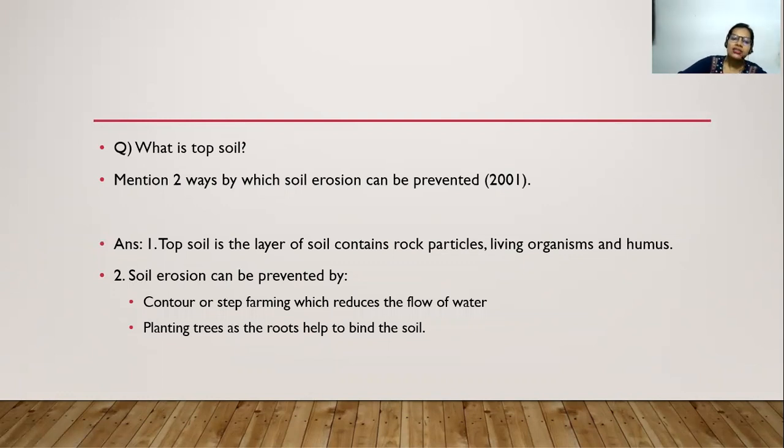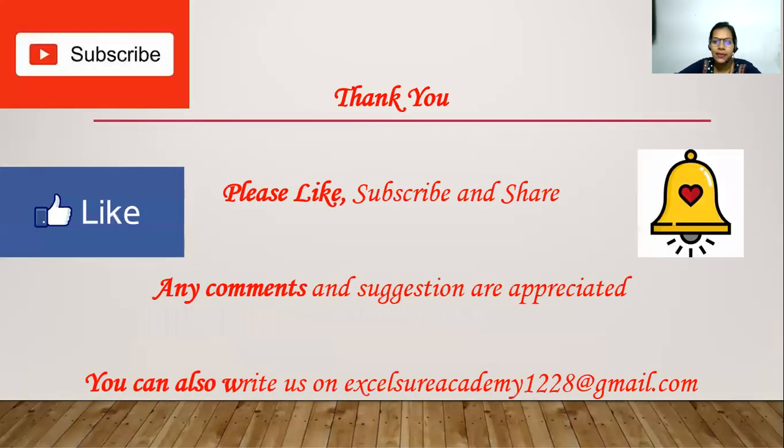Now what is topsoil, and mention two ways by which soil erosion can be prevented. So this question was asked in 2001. So we know that topsoil is a layer of soil containing rock particles, living organisms, humus, which actually provides the fertility to the soil. Now, soil erosion can be prevented by contour or step farming, which reduces the flow of water. So, जब flow of water कम रहेगा, तो the soil erosion भी कम होगा, and you can grow more plants and trees over there.